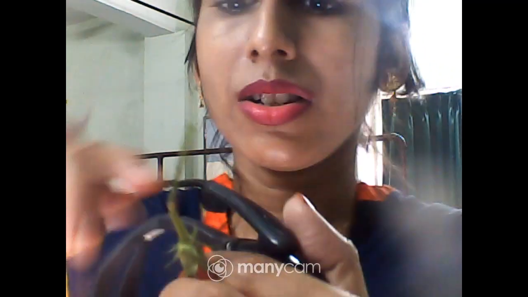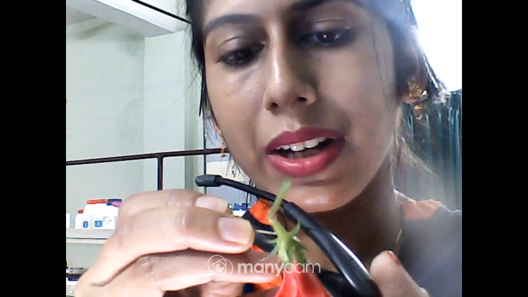So first, what will we be doing? We will be holding the flower like this, and with the needle we will cut this. So what are the different floral parts? Calyx, corolla, androecium, gynoecium. So which part will we separate at the beginning? Obviously the calyx. So let me separate the calyx part.